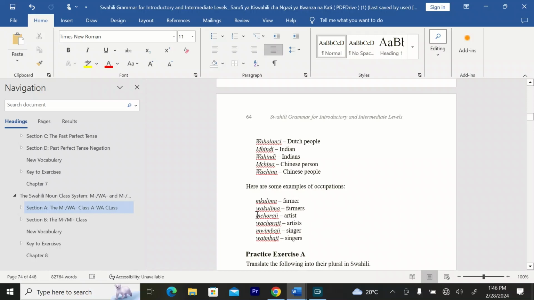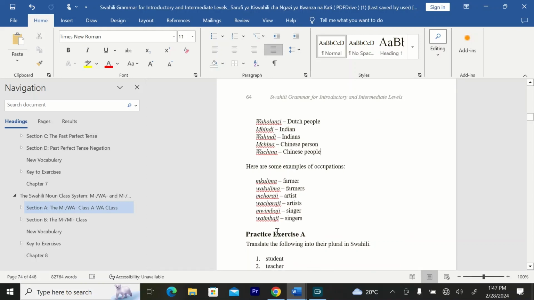We have Mchoraji, who is an artist. Then we have Wachoraji, who are artists. We have Muimbaji, the singer. Then we have Waimbaji, who are singers.